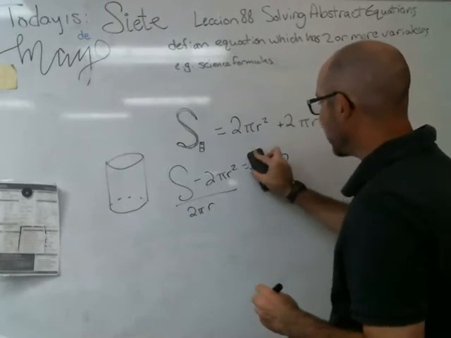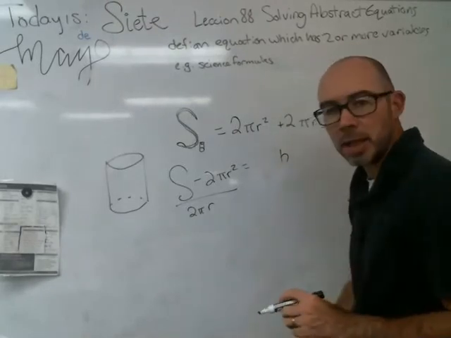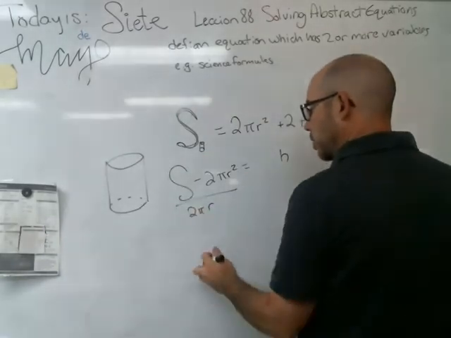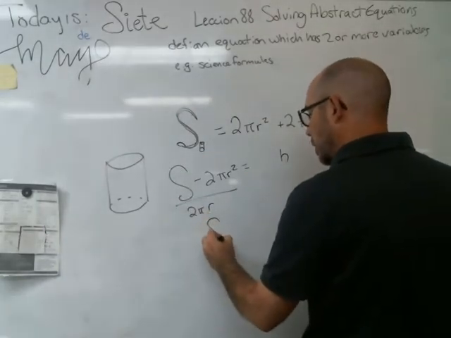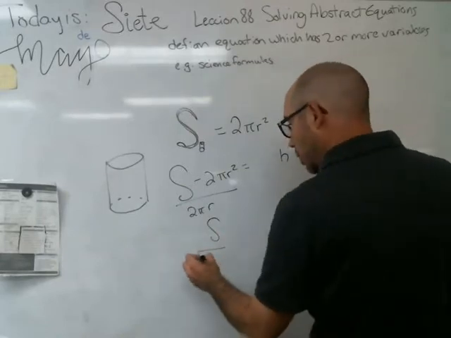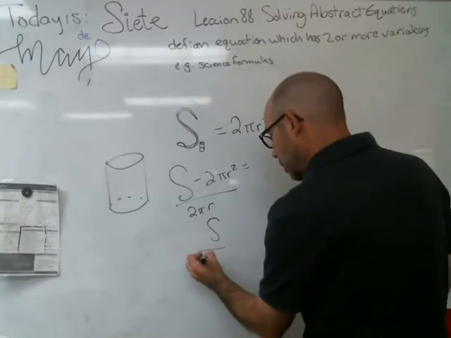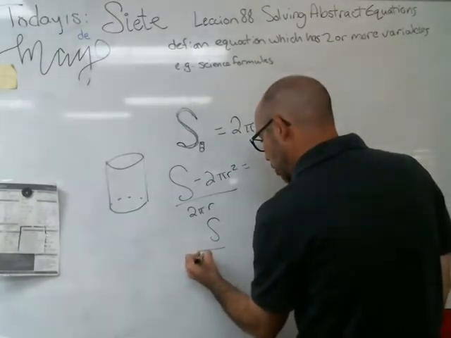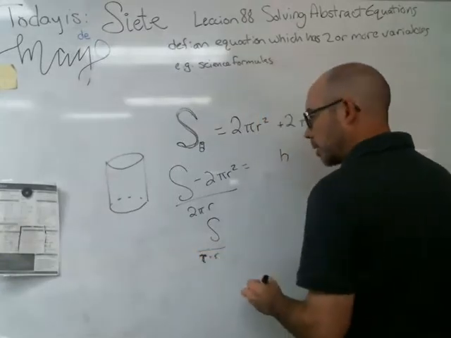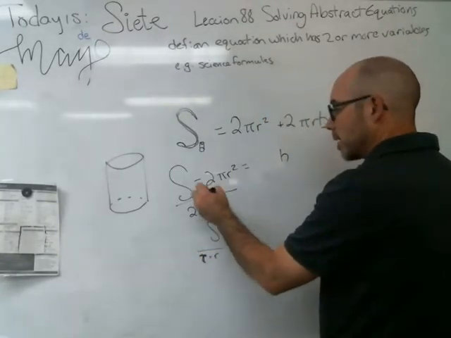Now, this can actually be cleaned up a little bit because it's a little messy. I can split this up into two fractions. I can have S over 2 pi r, or tau r, times the radius, minus this over this.